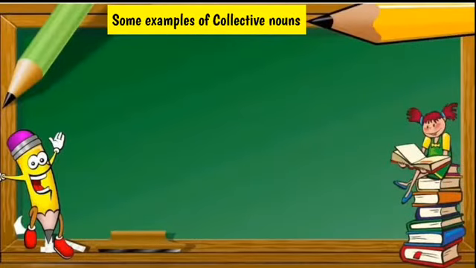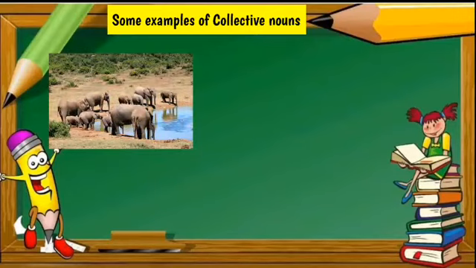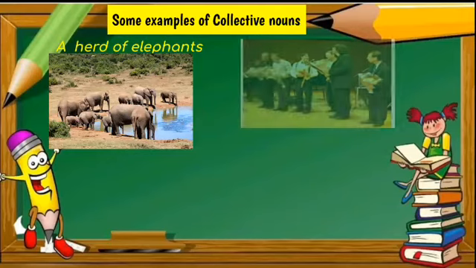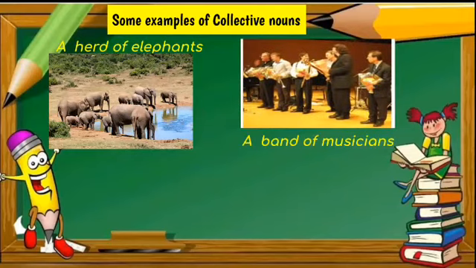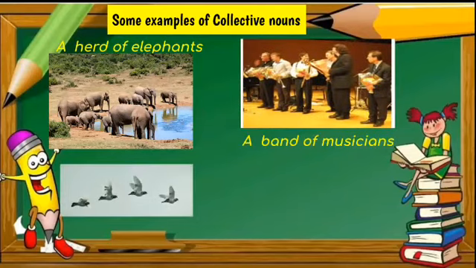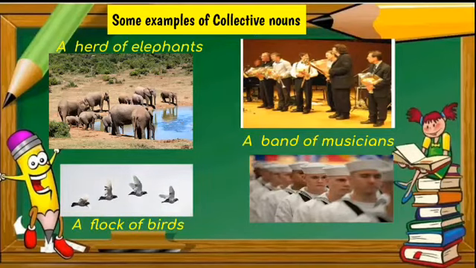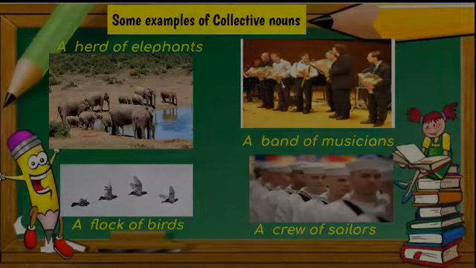Now some examples of collective nouns. We get some more examples. We have a herd of elephants, a band of musicians, a flock of birds, a crew of sailors.